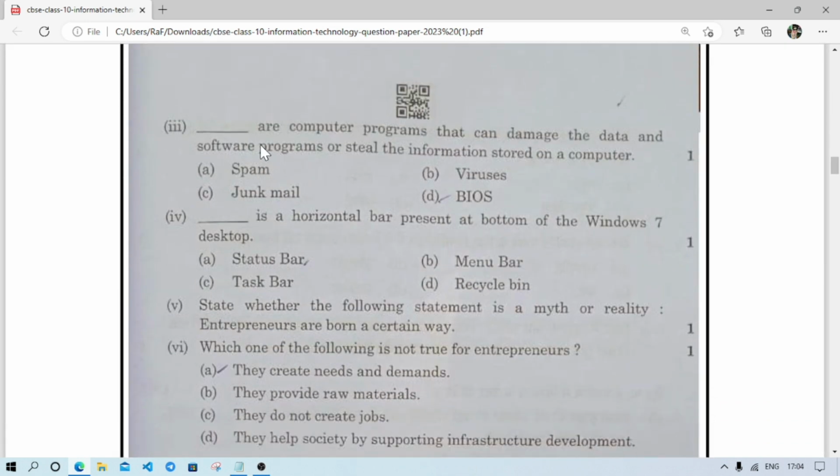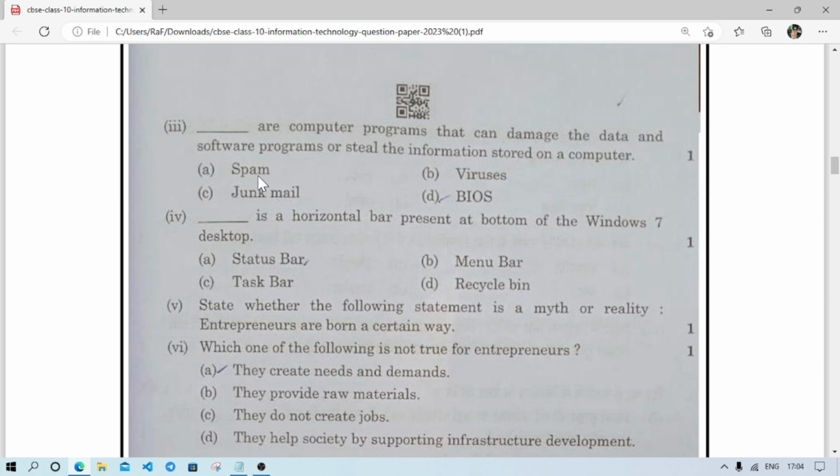For example, this question: the computer programs that can damage data, software programs or steal information stored on a computer.